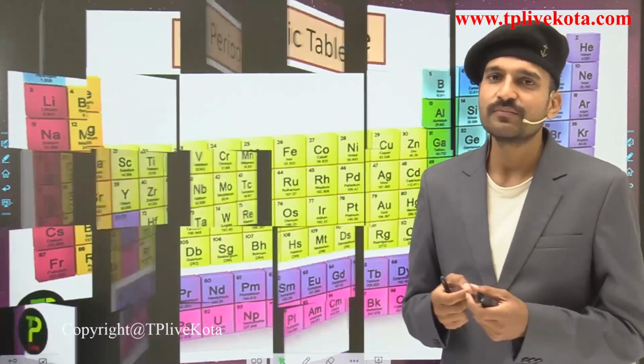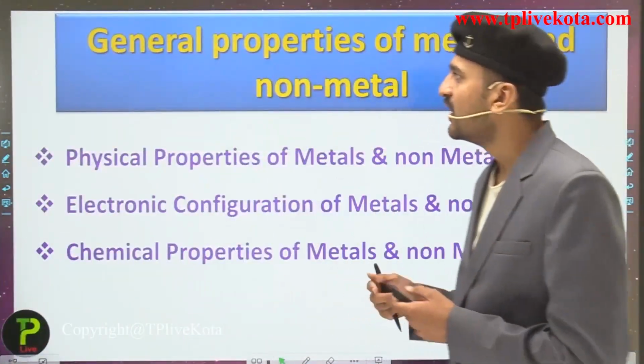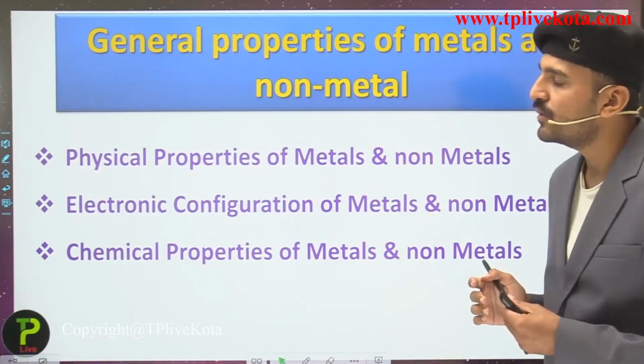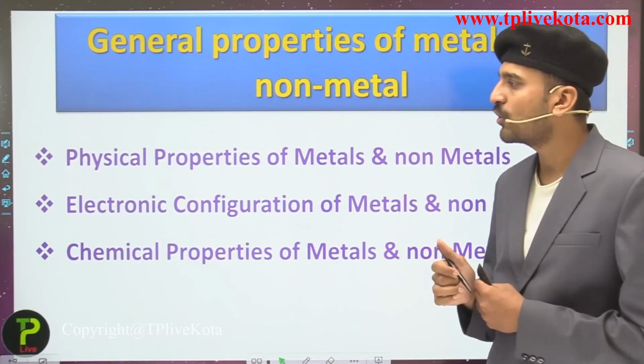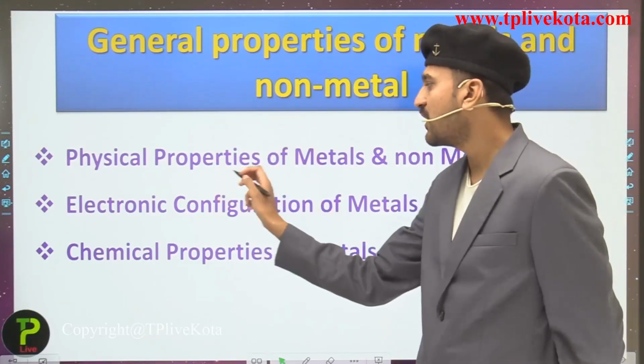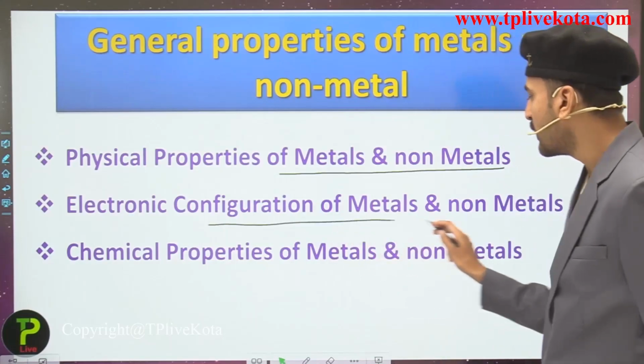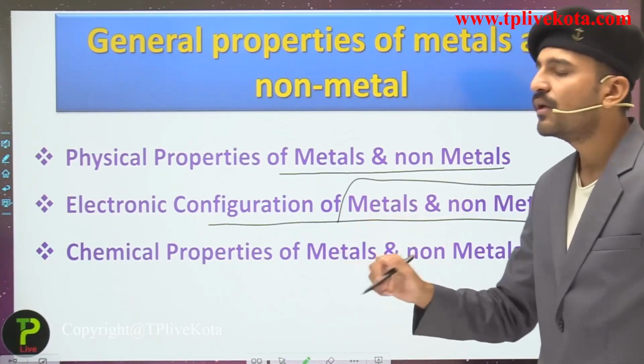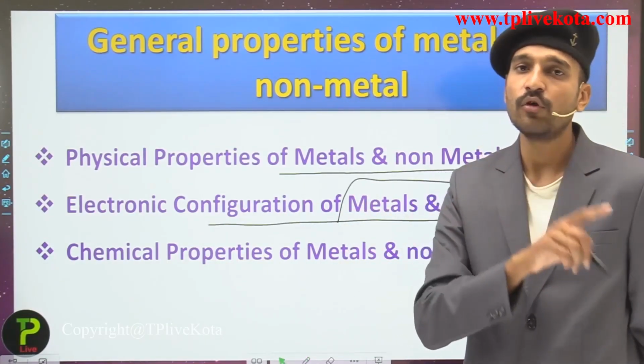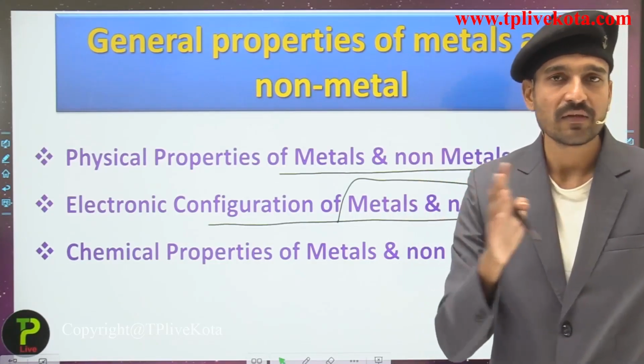So now students, let us see the general properties of the metals and non-metals. They include the physical properties of the metals and non-metals. The second is the electronic configuration of the metals and non-metals. This you have seen in class 9, but there we have not classified the elements as metals and non-metals.